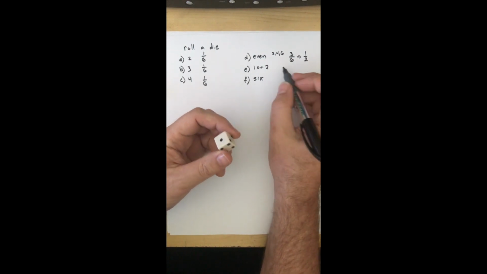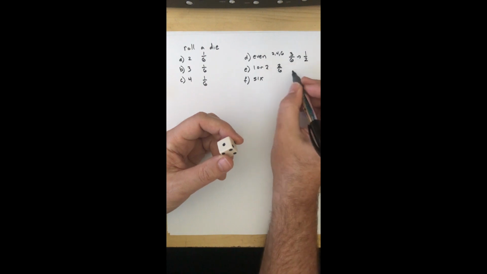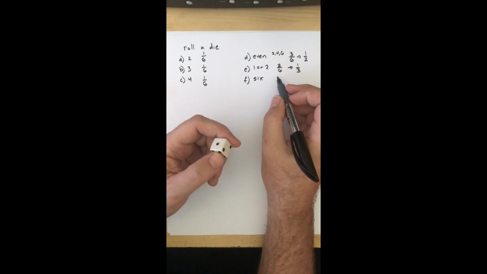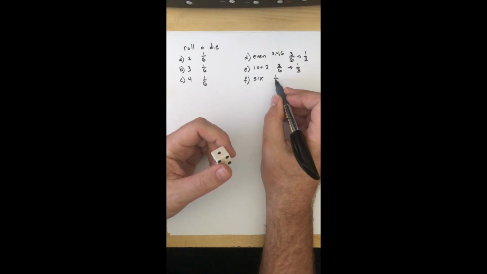1 or a 2, well, that's 2 of the outcomes of the possible 6. That simplifies down to a 1/3. And then 6 is just going to be like their buddies over here. 1 out of 6.